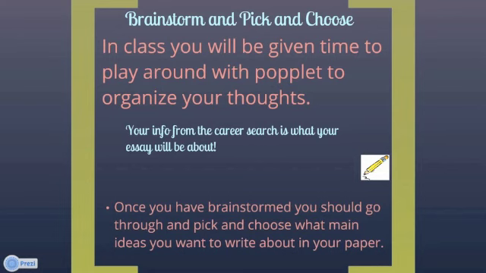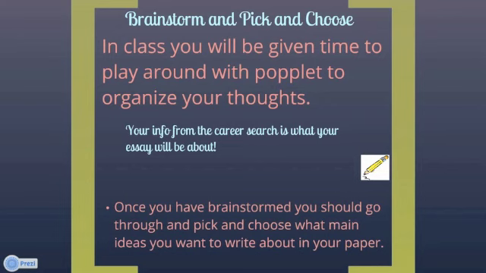So once you've brainstormed, you should go through and pick and choose what main ideas you're actually going to want to write about. You could write about the career interest survey that we're taking very first, and when you find out all these things that you're actually very interested in. But then you also could write about some of the most important pieces that you need to do in your high school career. And then maybe you have found some really interesting information on a college in-state or maybe even a college out-of-state.